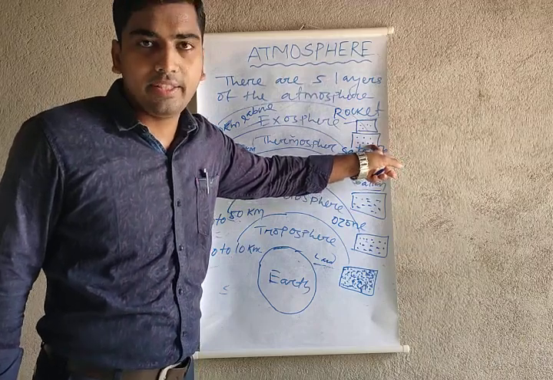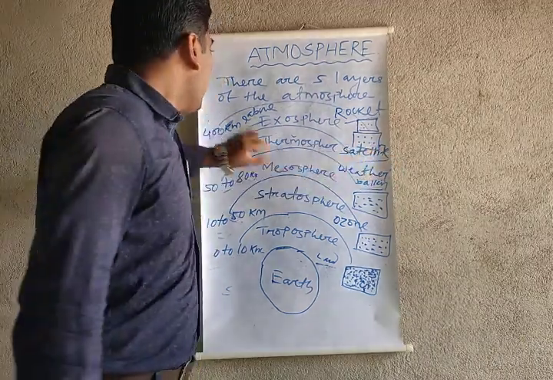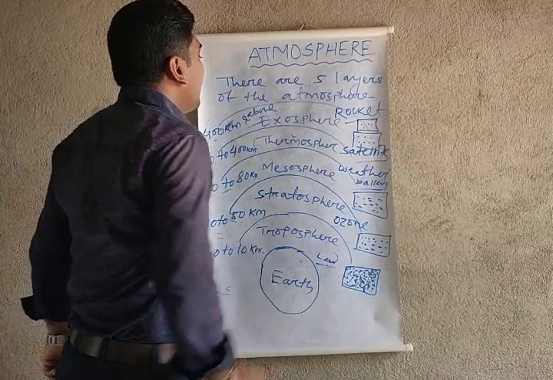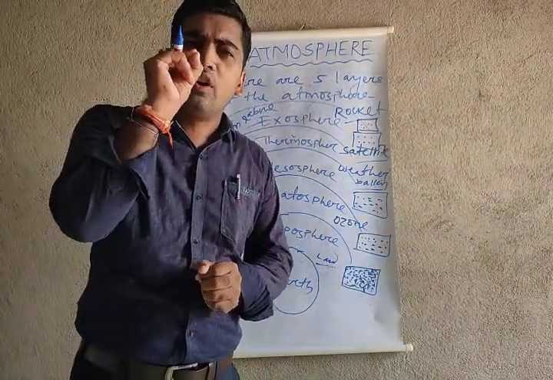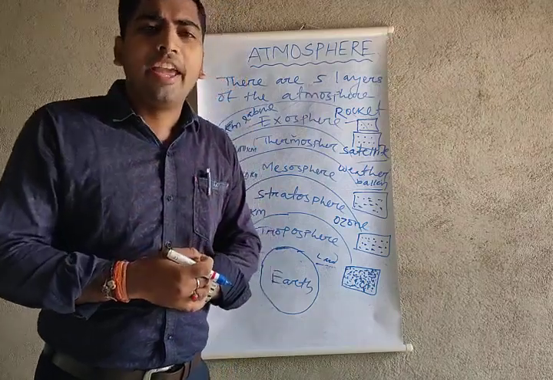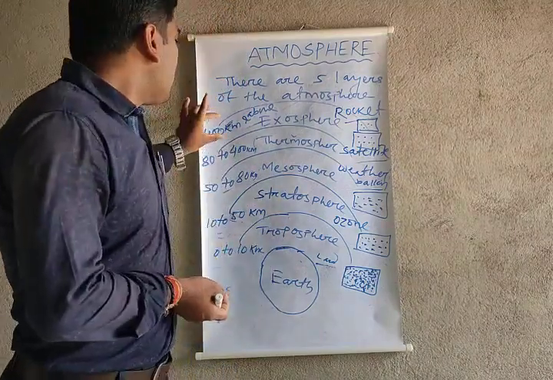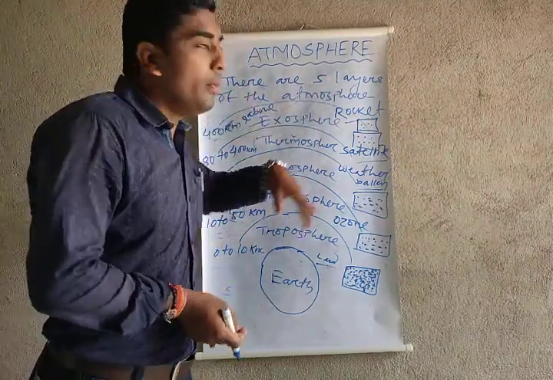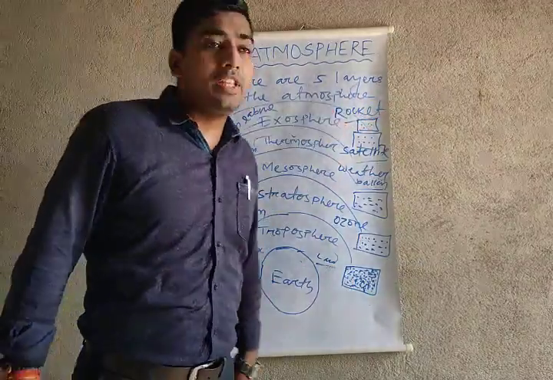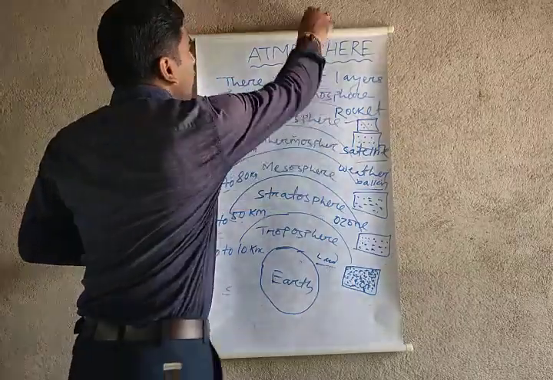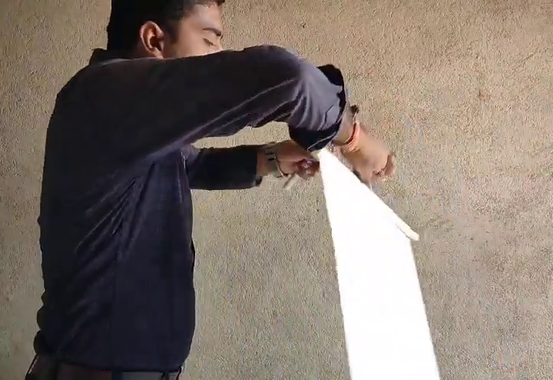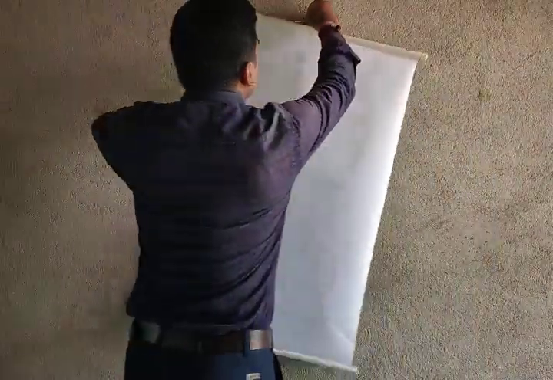This is known as space. What is it known as? Space. And the exosphere is the last layer of the atmosphere. Only a few amounts of air are available there. It lies at 400 km and above, and the main facility of this sphere is the arriving rocket. Okay, my dear students, this is the main content of the atmosphere layers.